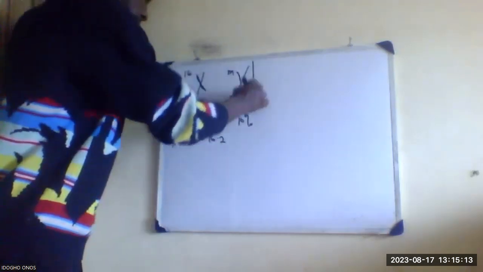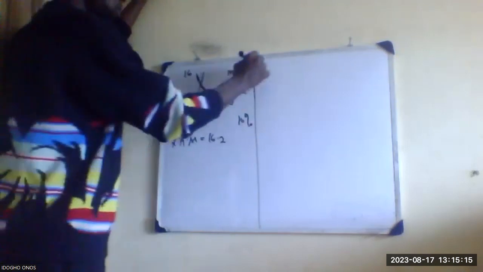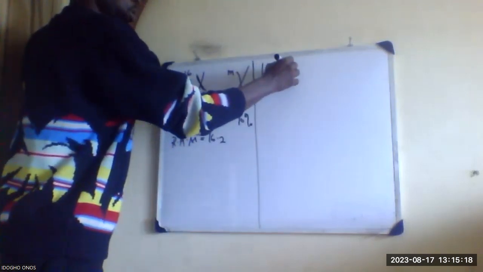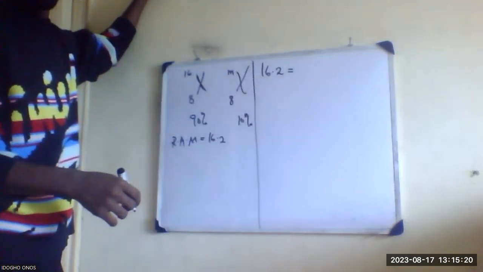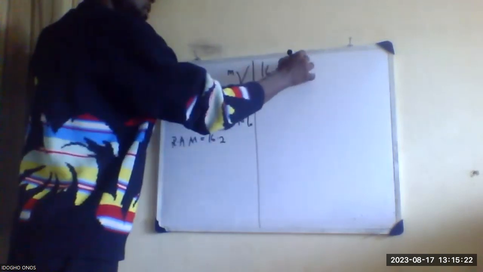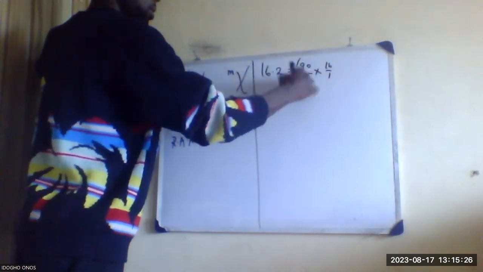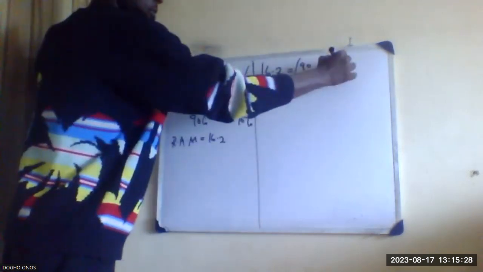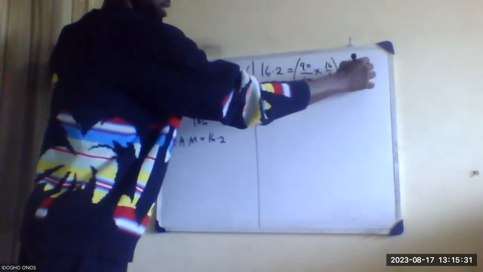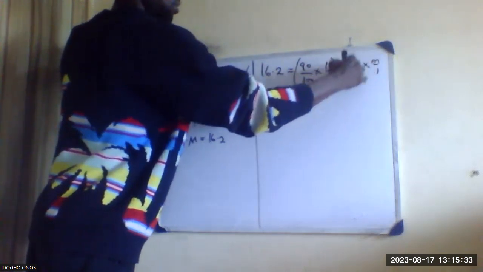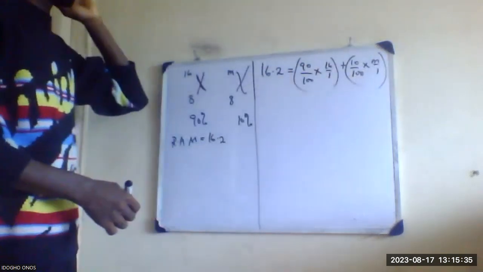Now this is what I'm going to do here. 16.2 equals 90 over 100 times 16 over 1, plus 10 over 100 times M over 1. You get that?